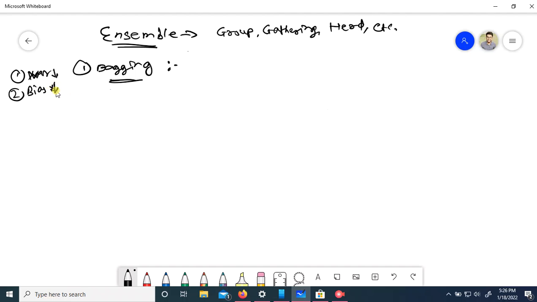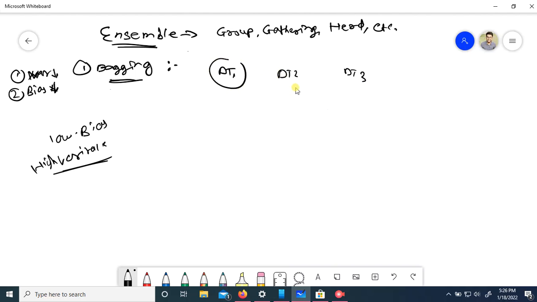Bias should be minimum. When we train a decision tree till depth, we have low bias, right? But variance is high. That's why we don't train our decision tree till depth. But in bagging, suppose I have decision tree 1, decision tree 2, and decision tree 3.